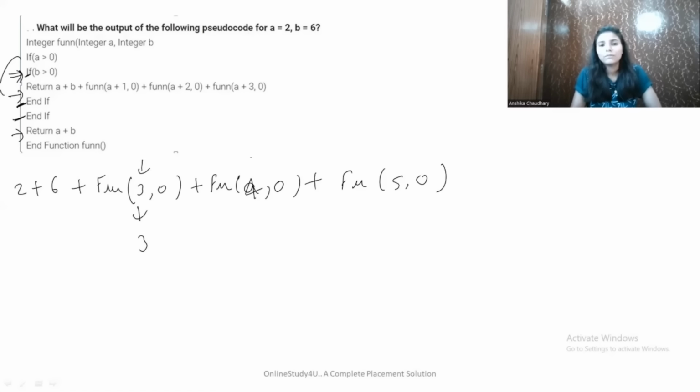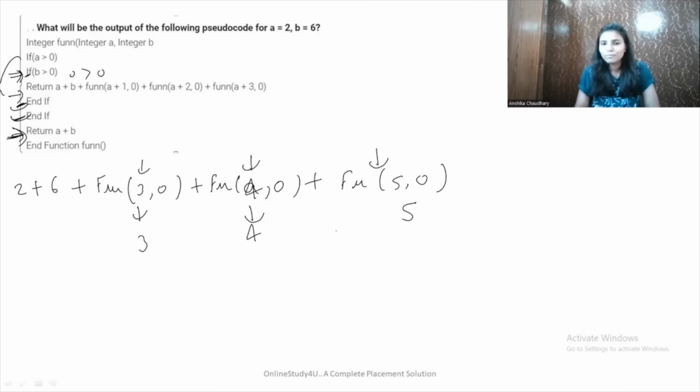All right. Now come on to this function call. This function will be called and it will check 4 is greater than 0, so the condition is true. But here the condition is false as 0 is not greater than 0. So this will also return a plus b, so it will return 4 plus 0, that means 4. Same, let's come here and it will check 5 is greater than 0, so the condition is true. Here b is greater than 0, that means 0 is greater than 0, so the condition is false and we will come out of the if part and then return a plus b. So 5 plus 0 will be 5 only.